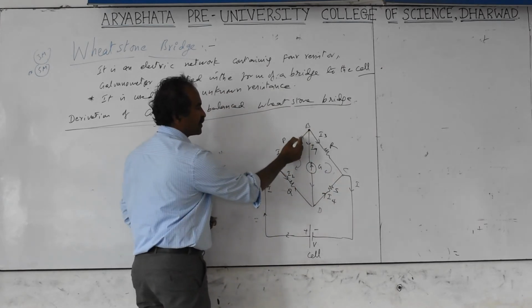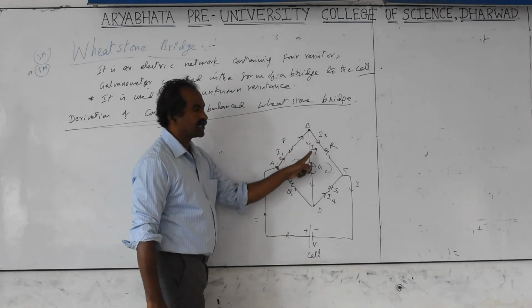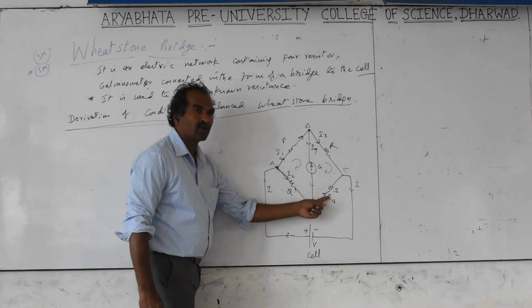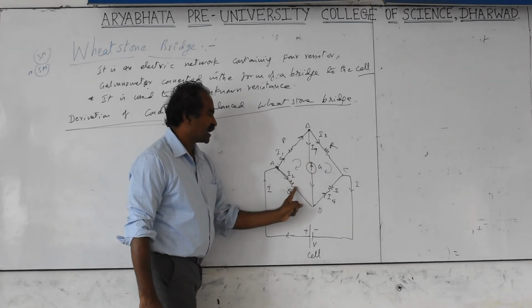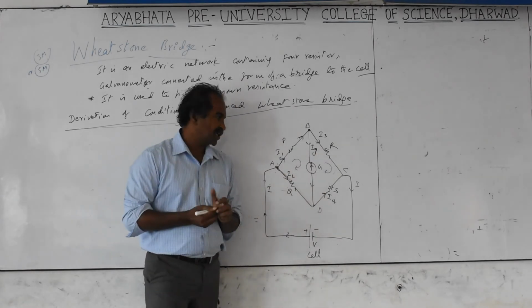What does the junction theorem mean? Current entering equals current leaving. Current entering is I1. I1 is supposed to be equal to I3 plus Ig. At this junction, Ig is coming, I2 is coming, joined to get I4. So Ig plus I2 is equal to I4 at this junction. That condition is very okay.